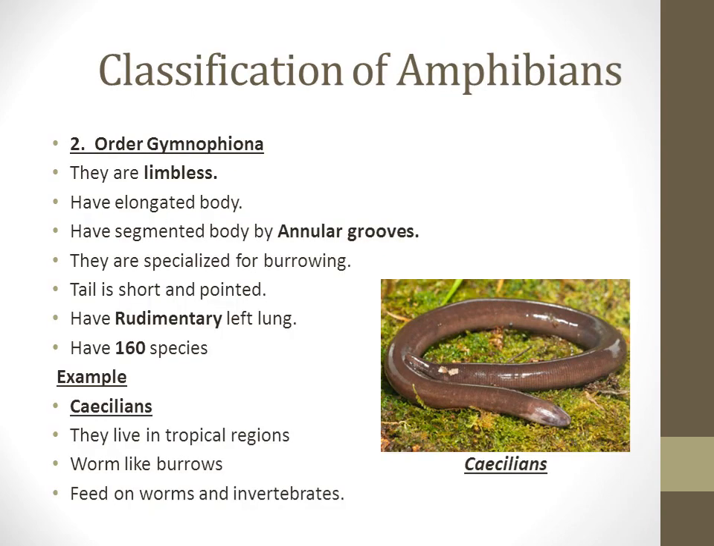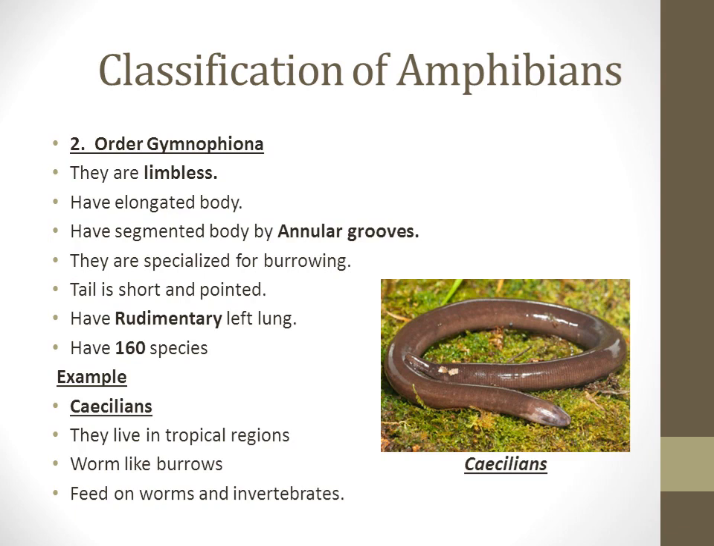The second order of amphibians is order Gymnophiona, which is derived from the Greek words gymnos, meaning naked, and ophios, meaning of a snake. So the literal meaning of Gymnophiona is naked snake-like body, and they are the limbless amphibians. They have an elongated body with segments marked by annular grooves. They are specialized for burrowing, and their tail is short and pointed.